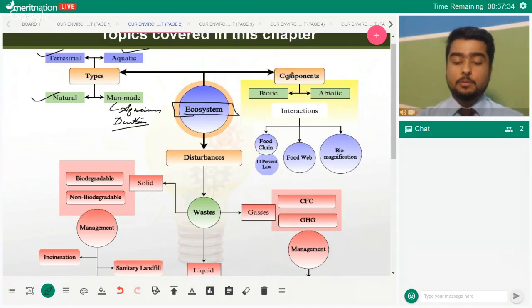Now, next we come to the components of ecosystem. Swayam management of natural resources is done. Okay, I believe. Okay, now components.